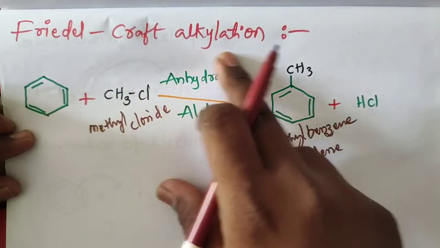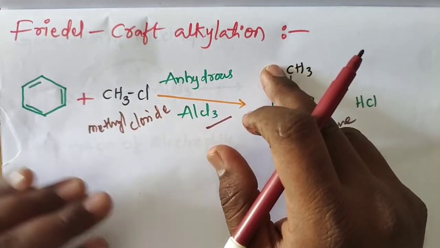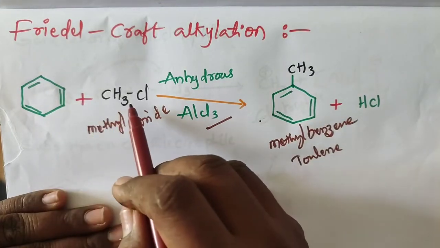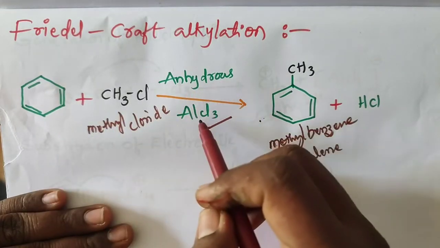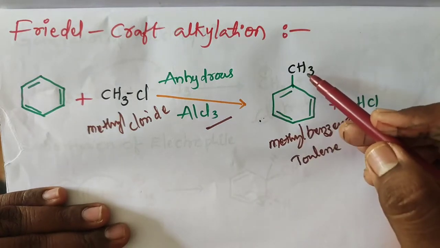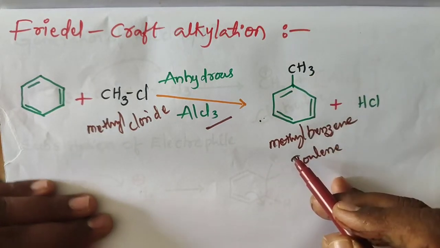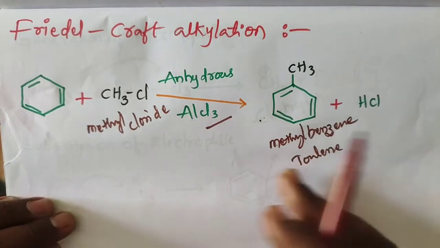Friedel-Crafts alkylation. Alkylation takes place on benzene. Benzene treated with methyl chloride in the presence of anhydrous AlCl3, we get methyl benzene as a product. This is a simple reaction.